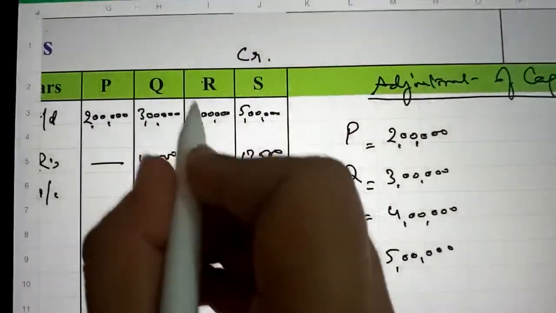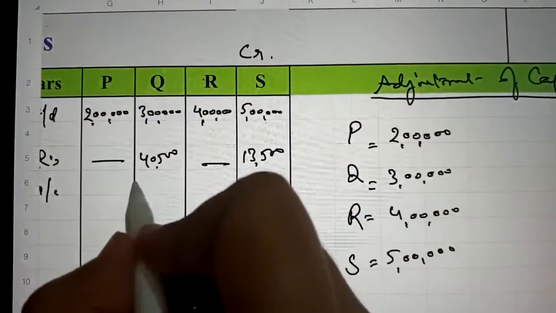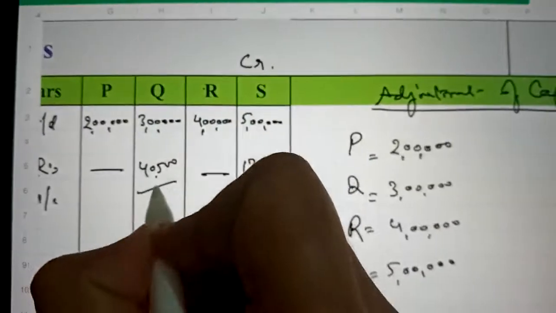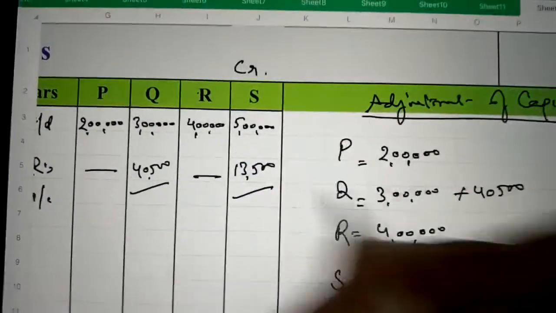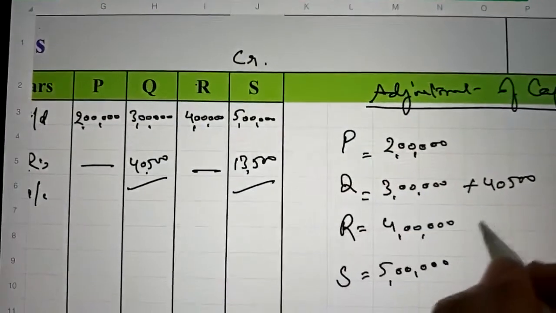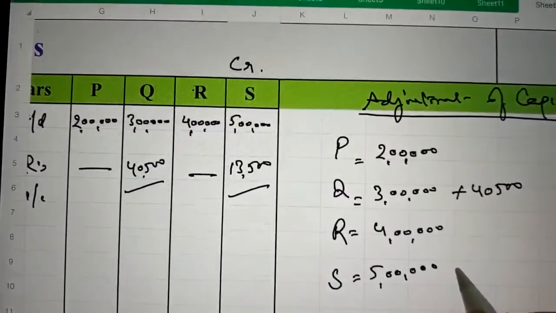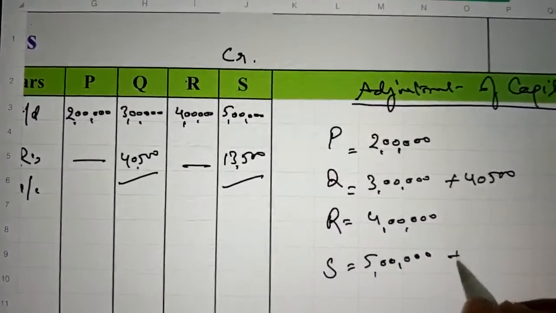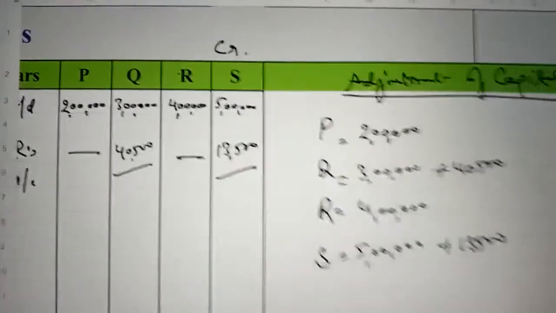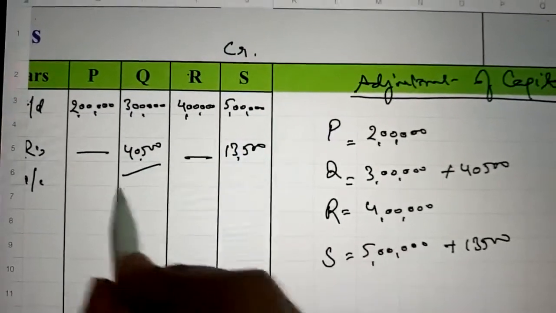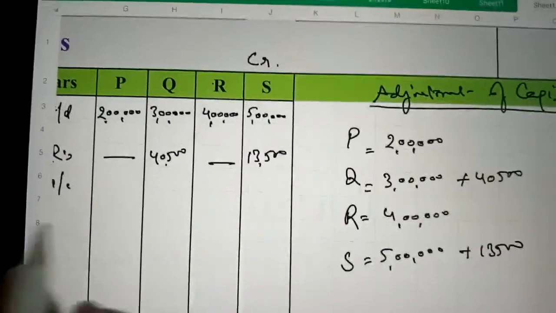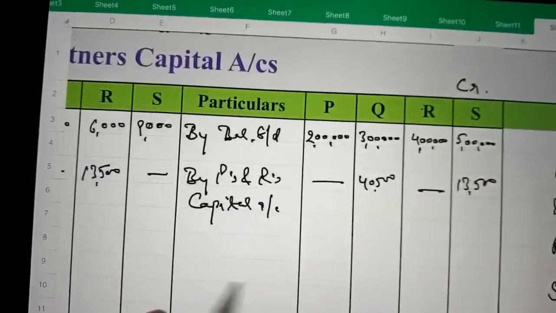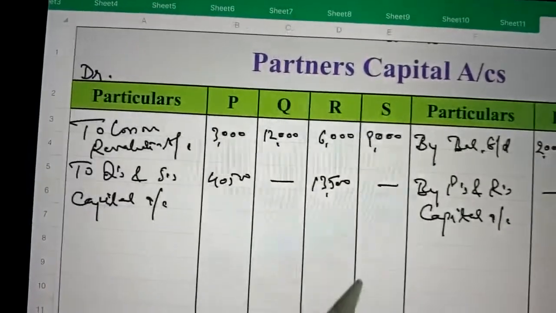And whatever is written on the credit side will be added to it. So in Q's share we will add 40,500, and in S's share we will add 13,500. Whatever is written on the debit side, we have to deduct.